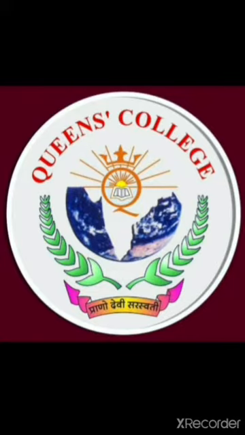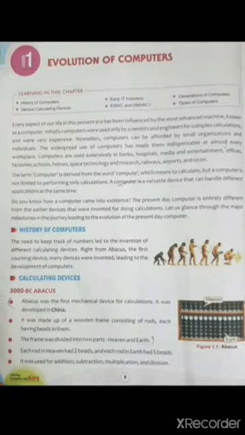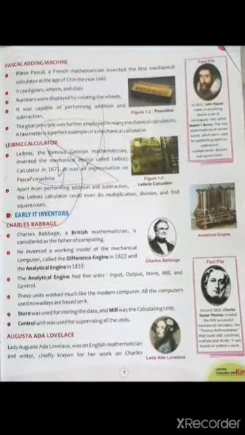So quickly take out your books, chapter number 1, page number 6. We have learned about how the computers have evolved. The word computer has derived from the word compute, which means calculations. We have also learned about some calculating devices, that is abacus, Pascal adding machine, Leibniz calculators.